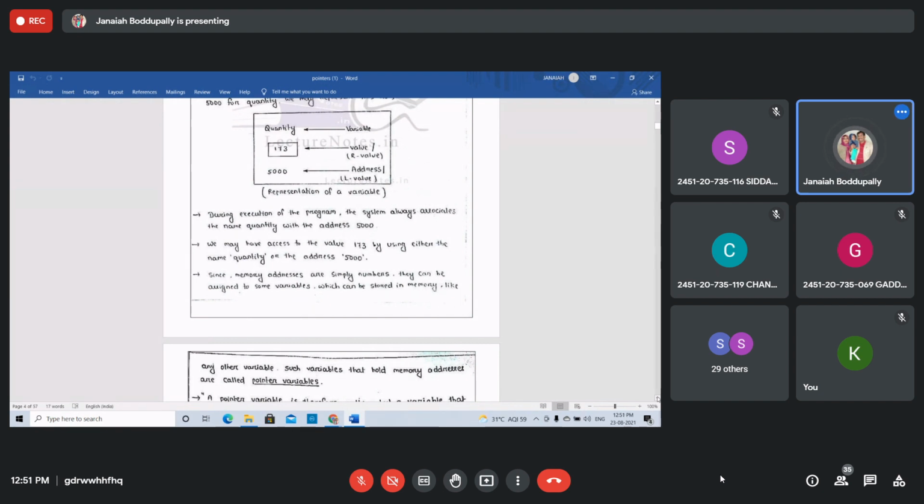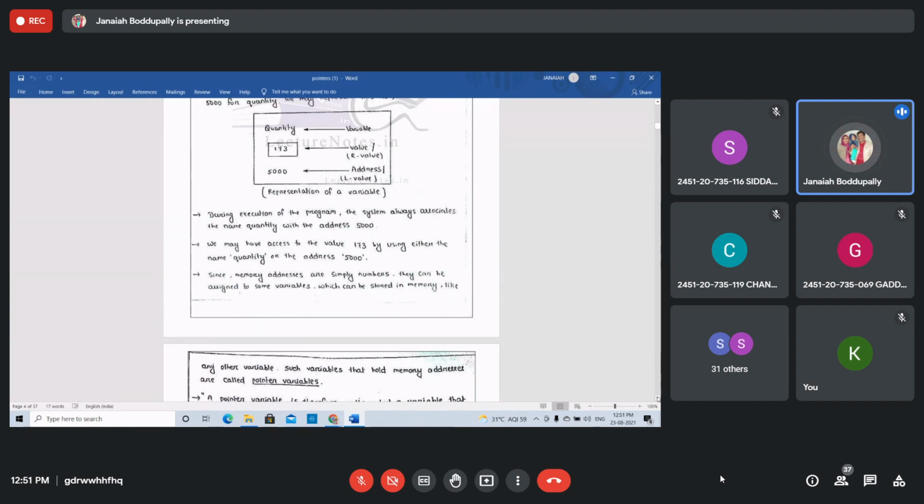Students, are you following? The quantity is a variable which stores the value 173, but the quantity is stored at the address location 5000. At 5000, what is the value? 173. The variable quantity stores that at 5000. But to store the address of the quantity, we need one more variable that is called a pointer variable. Any doubt in this, students?